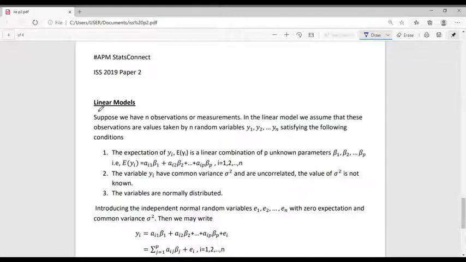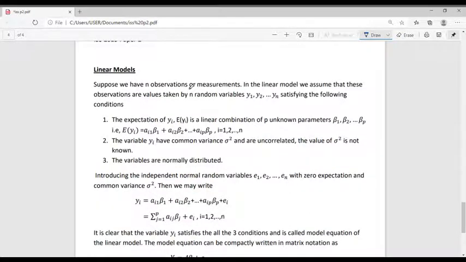Hello friends, in this video we will discuss some questions from ISS 2019 paper 2 related to the concept linear models. Before going to the question, let's see what a linear model is. Suppose that we have n observations or measurements. In linear model, we assume that these observations are the values taken by n random variables y1, y2, etc. yn which satisfies the following condition.